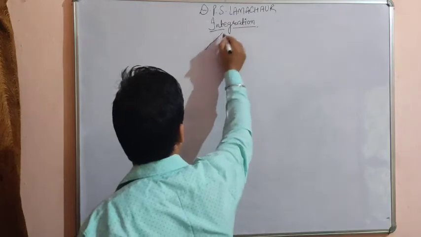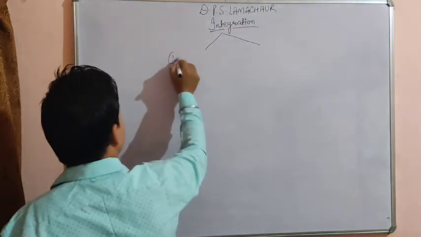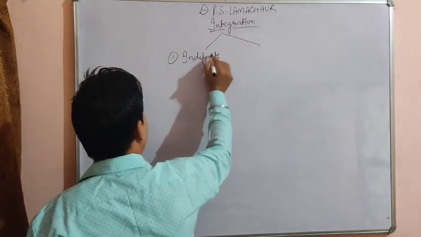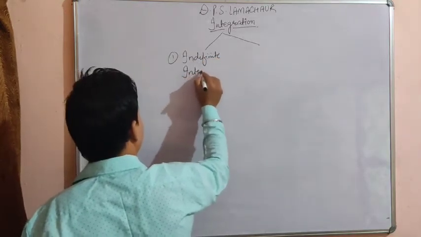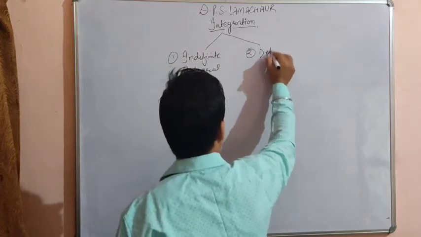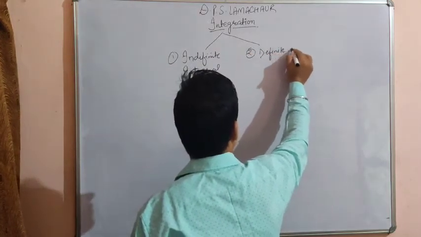Actually, integration has two parts. The first one is indefinite integral, and the second one is definite integral.